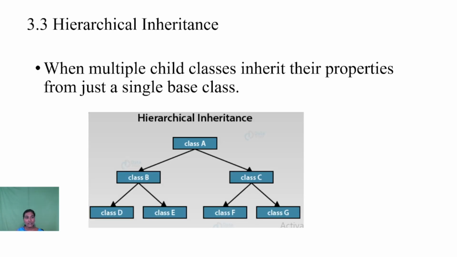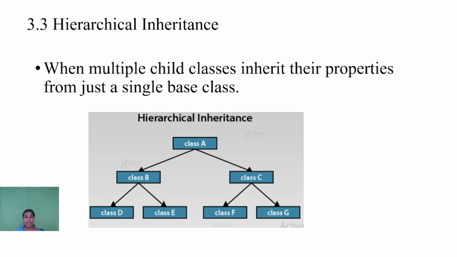Then the third type of inheritance is hierarchical inheritance. In this type of inheritance, multiple child classes inherit their properties from just a single base class. That is, we are creating new derived classes from a single base class, so more than one derived class is created from a single base class.